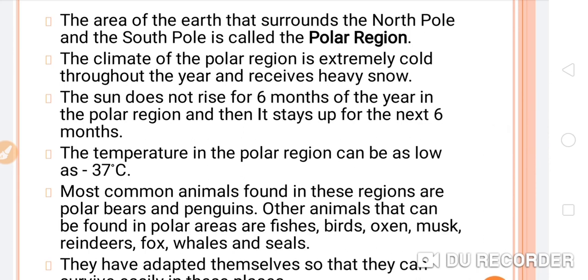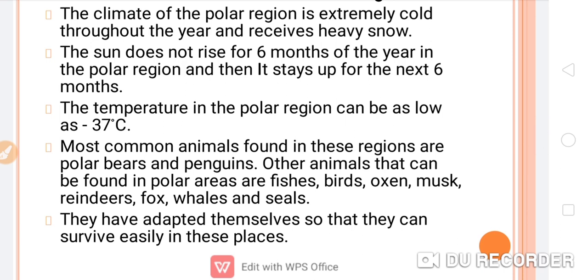The climate of the polar region is extremely cold throughout the year and receives heavy snowfall. The sun does not rise for 6 months of the year in the polar region, and then it stays up for the next 6 months. So you can see here, students, very drastic conditions. The temperature in the polar region can be as low as minus 37 degrees Celsius. So it's a very critical condition.